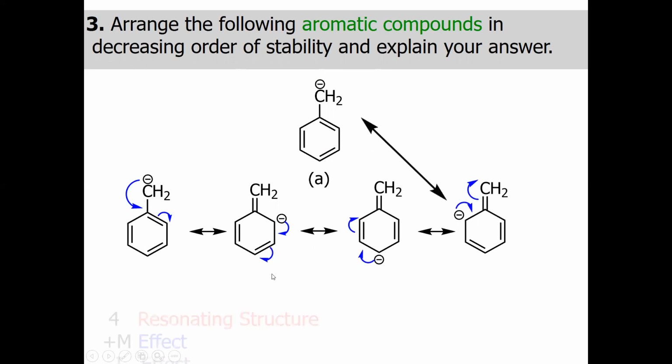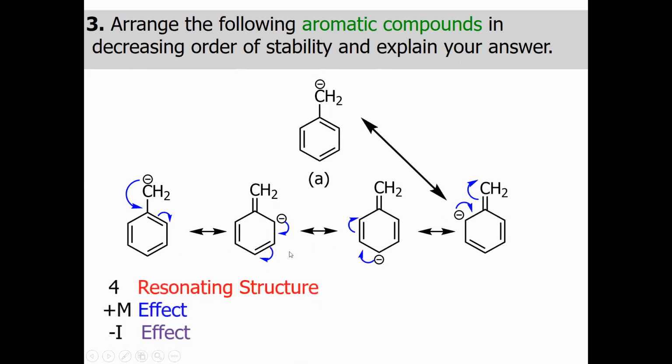And overall, this molecule has four resonating structures, and because it is donating electron to the ring, this is creating the plus M mesomeric effect. And simultaneously, this carbanion, or this carbon having negative charge, and this carbon is the neutral one, it is also having an effect which is known as the inductive effect.